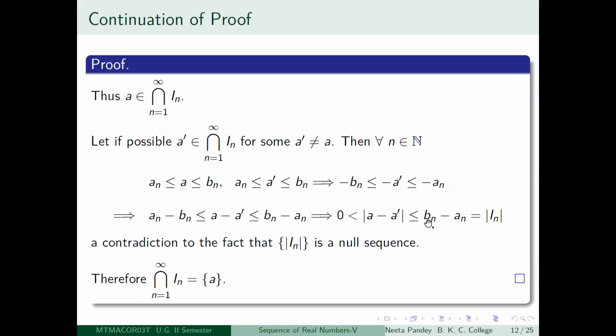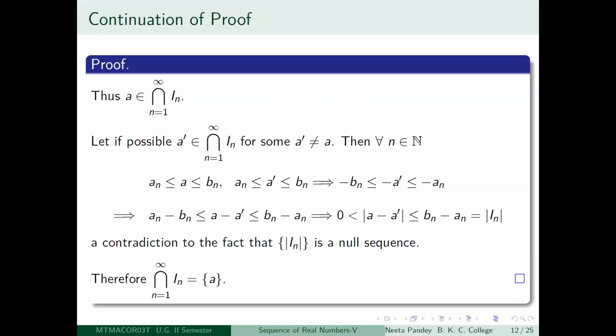Why? Because this is a decreasing sequence, and this decreasing sequence is greater than or equal to mod A minus A prime. Bn minus An is decreasing because In is a subset of I(n minus 1) for all positive integers n greater than or equal to 2.